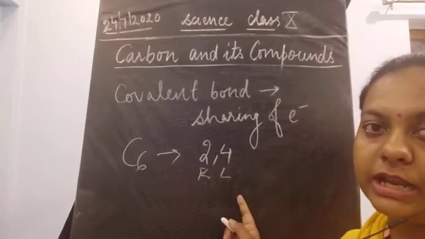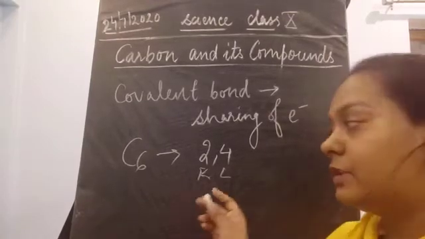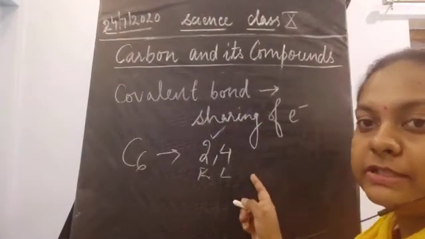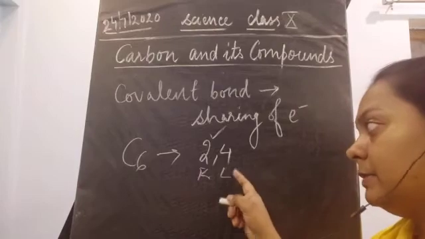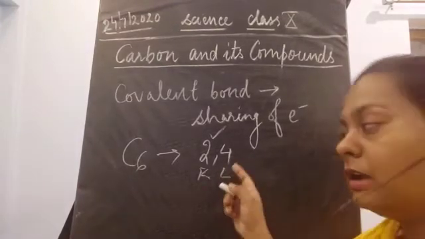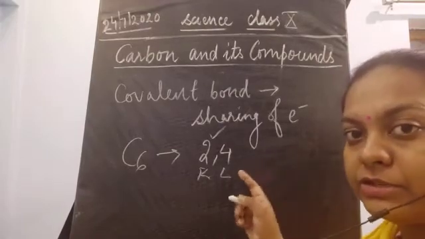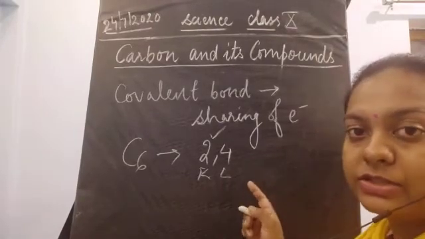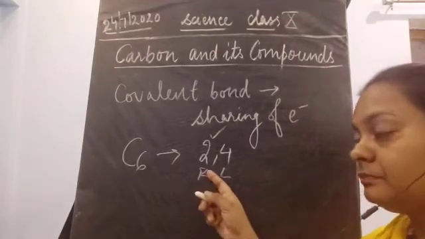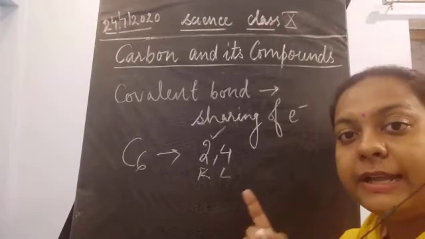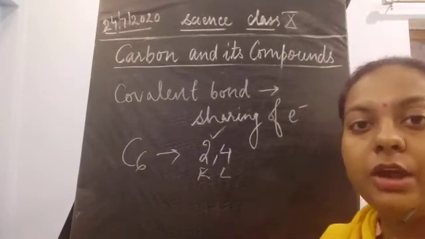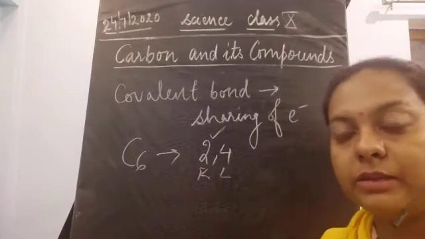In the first shell there should always be 2 electrons, so it is complete because 2 electrons are present. The next shell, the L shell, is incomplete because it has 4 electrons. So how many more electrons does it need to complete its octet? 4. Octet means 8. In the valence shell it should have 8 or 2 electrons. If it has only one shell, it should have only two electrons. Now if the shells increase, then what happens?